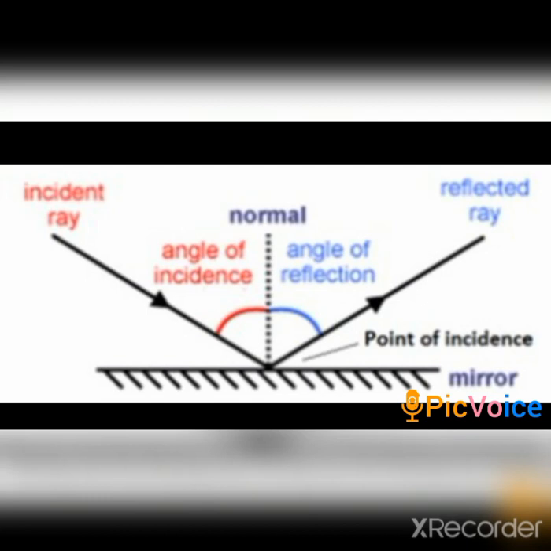So the incident ray is reflected on a mirror. The mirror surface is given in the diagram by a line at the bottom. At the back of the line there are certain curved lines, right? These curved lines show that this part of the mirror is painted. You know that the mirror is painted on one side. One side is painted and one side is plain.